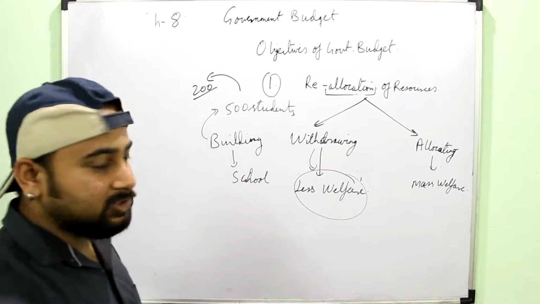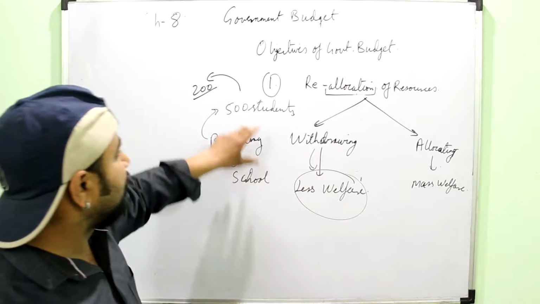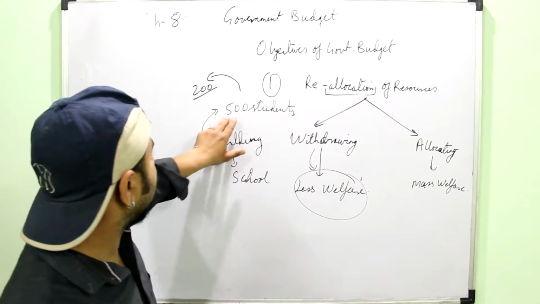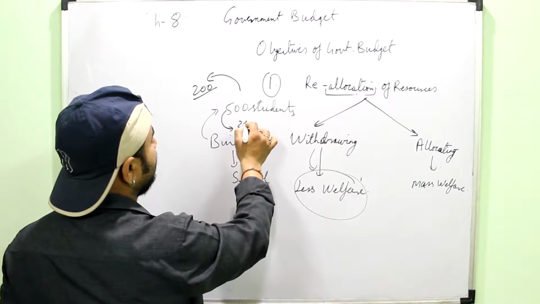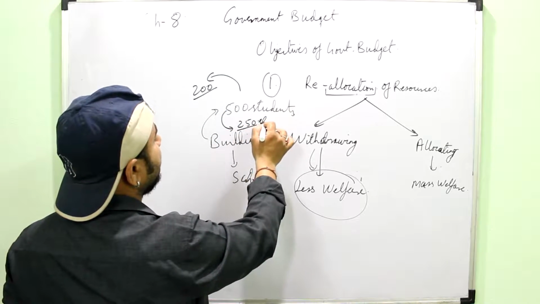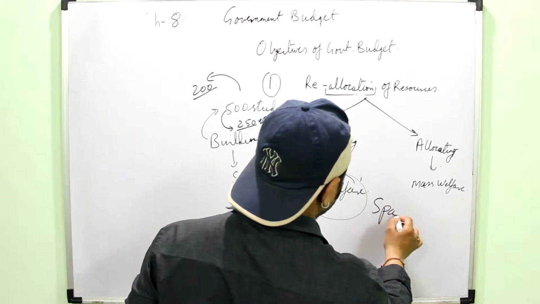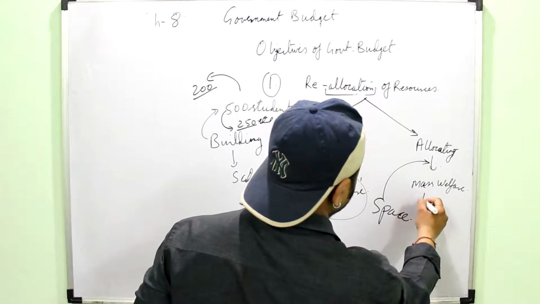So it means that this particular resource of the government is not doing the welfare as it was desired. So what the government can do is reduce the capacity of this school to say 250 students and utilize the remaining space of this building for running, say, a healthcare center.